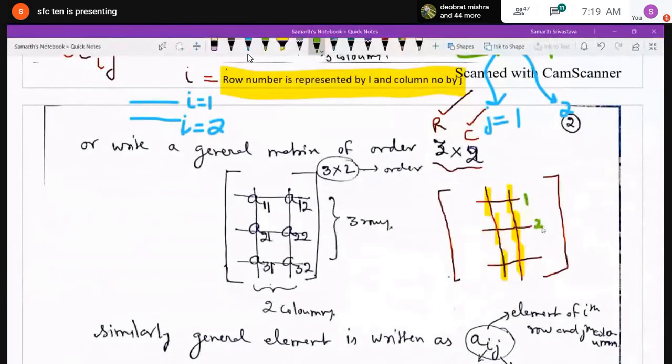Sir, what is A? A is the element. A is any element, any number.